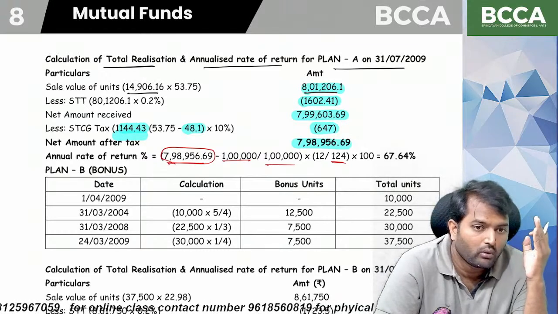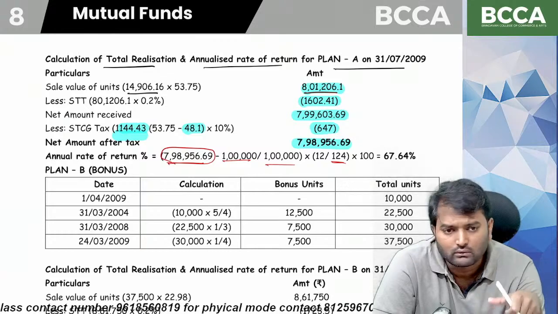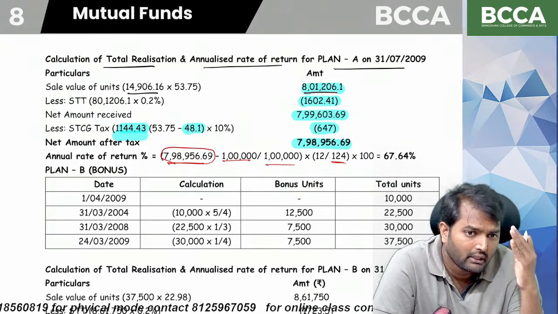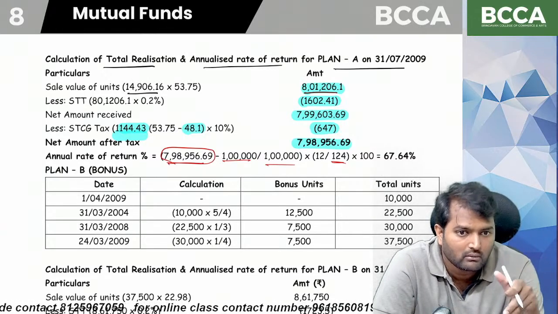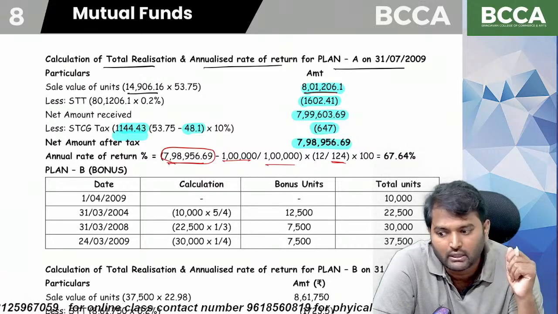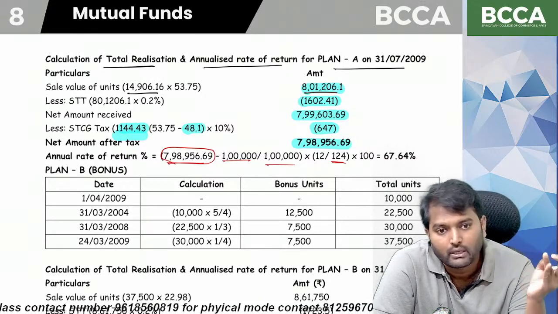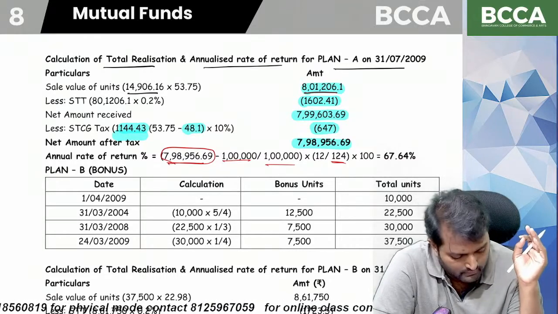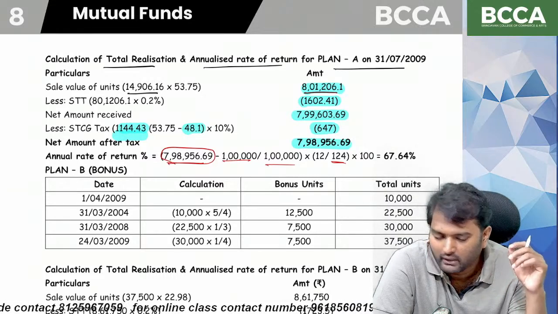Because the investment was bought on 1/4/1999 and we are selling on 31st July 2009. 1999 to 2009 is 10 years, up to 31st March 2009. 10 years means 120 months, plus April, May, June, July. Total 124 months. So we are converting the holding period return into an annualized rate of return.